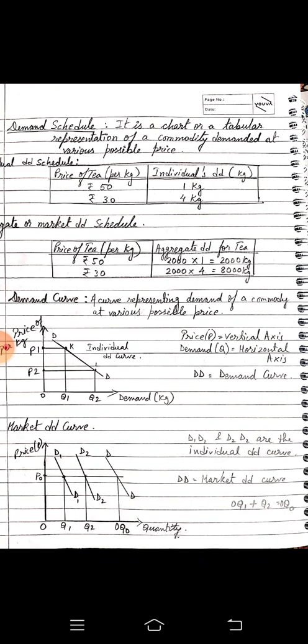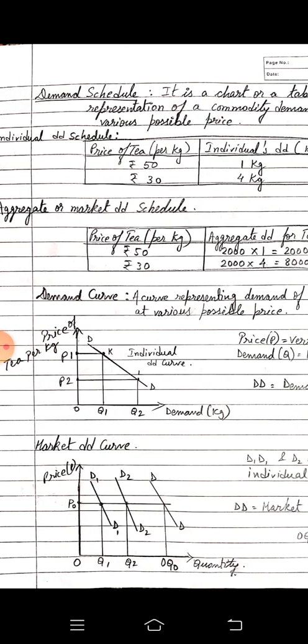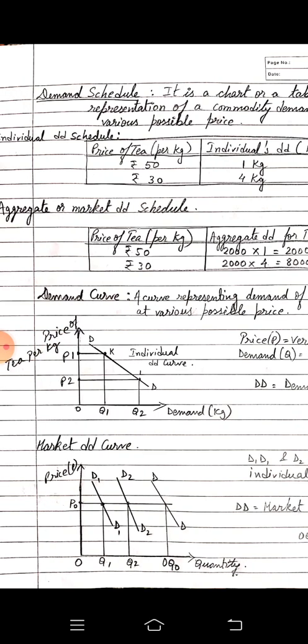Next, what is aggregate or market demand schedule? Aggregate means total. Market demand schedule means when we are calculating more than one individual's demand, that time we are saying it as a market demand schedule. You can see in this picture price of tea per kilo, so you can compare and understand between the individual demand schedule and the market demand schedule.